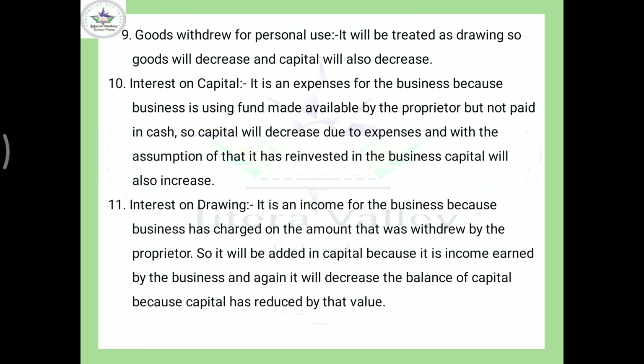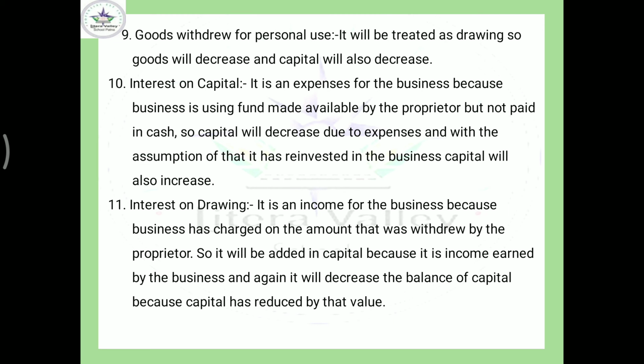We have learned the business entity concept, according to which business is totally different from its owner, the proprietor. So capital is also a kind of internal liability. If you remember my videos, I have explained it. So the business is using capital that was introduced by the owner, so the business will have to pay interest on that particular capital, isn't it?